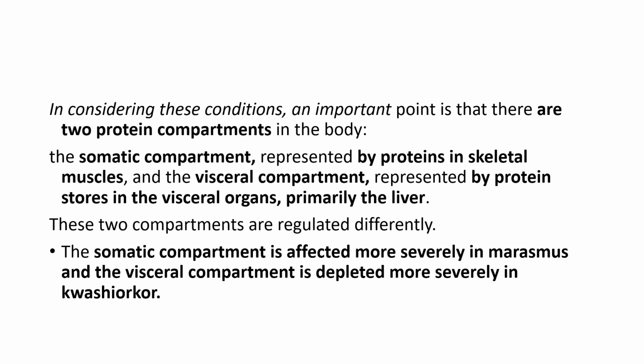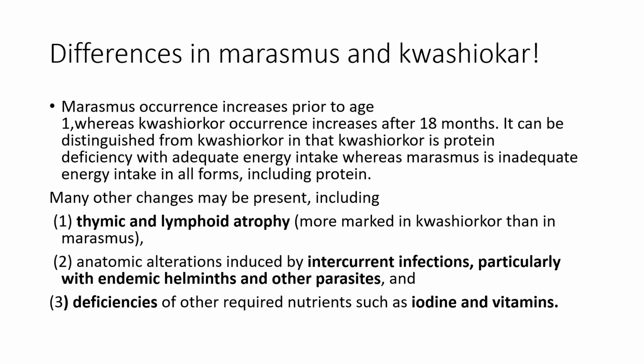Okay, so in marasmus there is a depletion of the somatic compartment of the body, and in kwashiorkor there is a marked depletion of the visceral compartment of the protein. Okay, in kwashiorkor visceral, and in marasmus somatic. So what are the differences between marasmus and kwashiorkor? Marasmus occurrence increases prior to age 1, whereas kwashiorkor occurrence increases after 18 months.